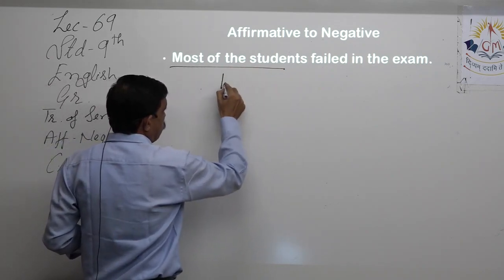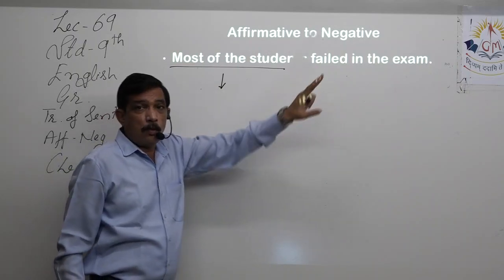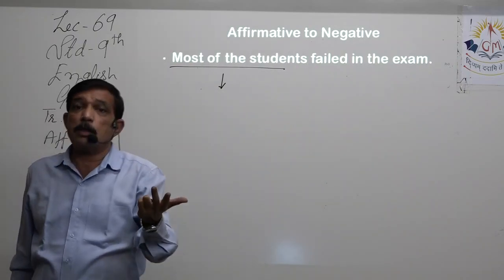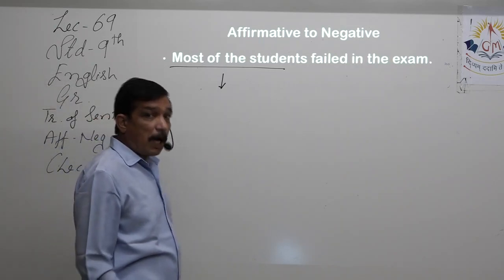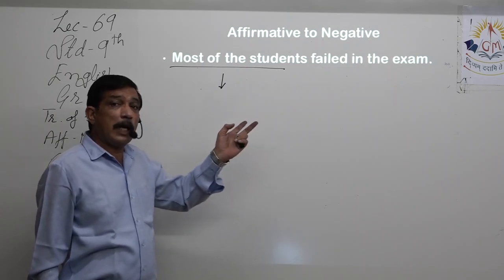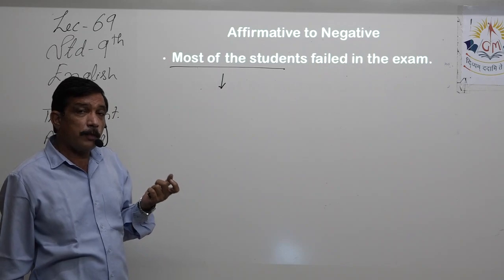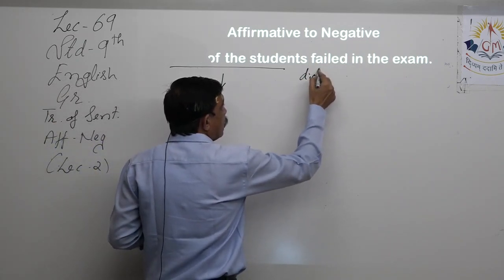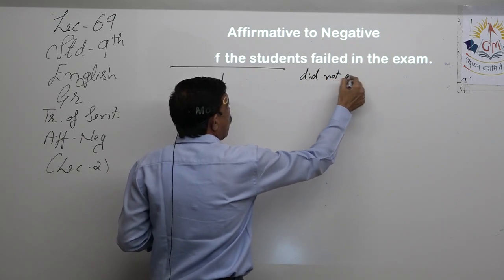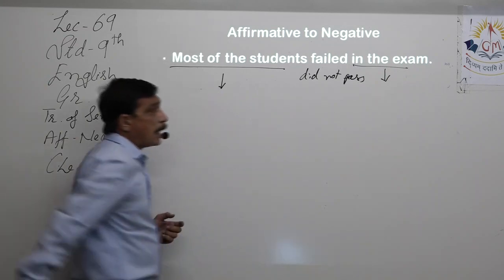Most of the students failed. Antonym is not passed. So failed, past tense, no helping verb, so we'll use the do form. Past tense of do form is did. So most of the students did not pass. Rest, put it as it is.